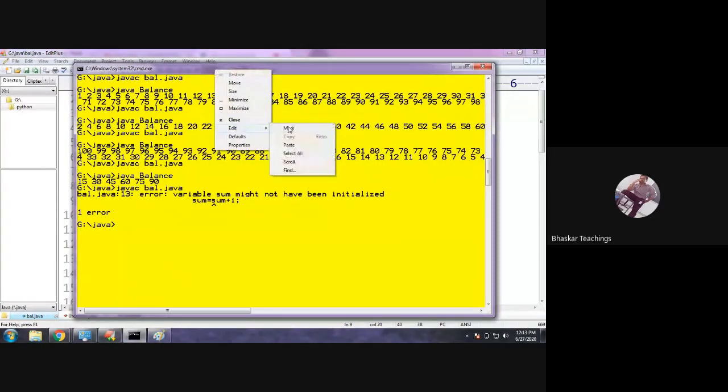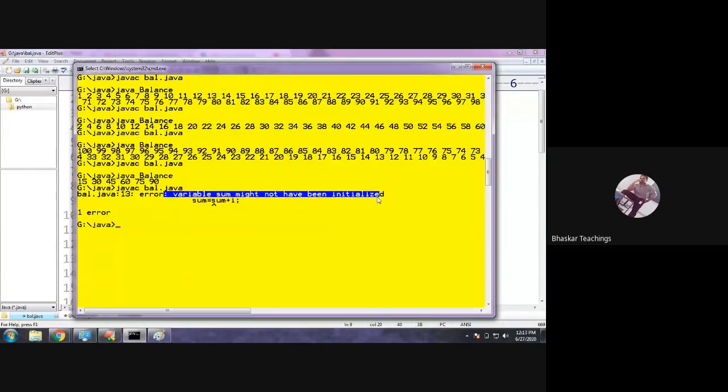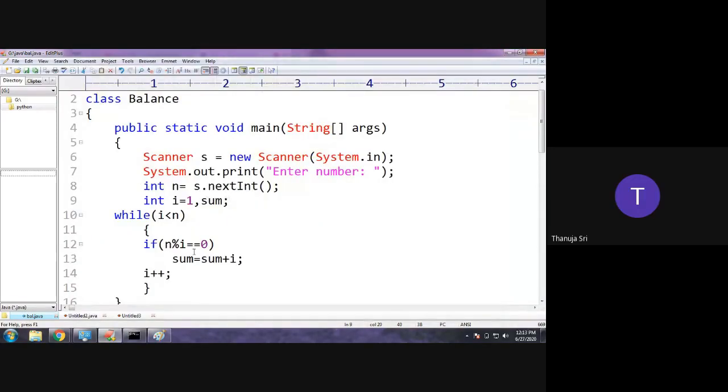If you have listened to Java properly, tell me about this error: variable sum might not have been initialized. Sum is initialized equals to 0. Yeah, because local variables have no default assignment. Here we have 4 variables: s, n, I, sum.